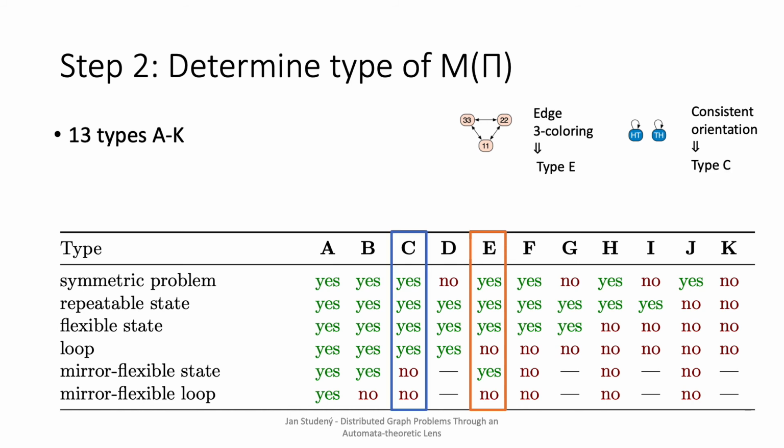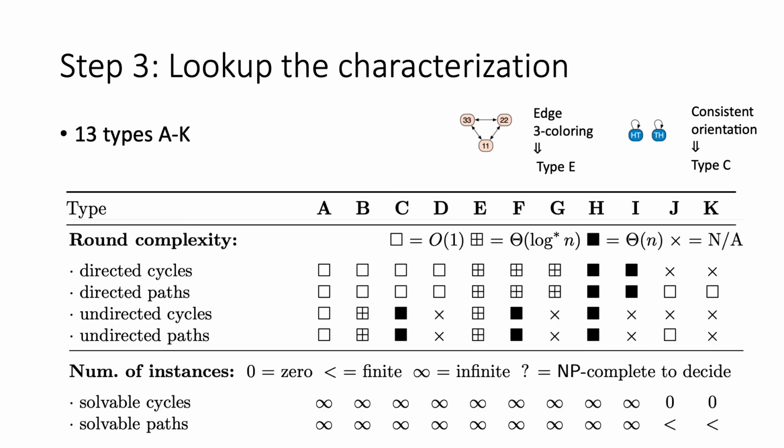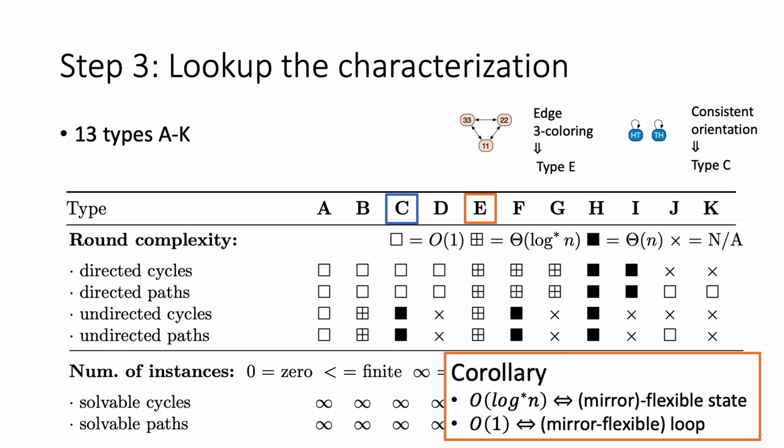And now, finally, we have everything needed to answer the solvability and Brown complexity. The free coloring is of type E, so it will be log-star solvable in both directed and undirected case. For the consistent orientation and any type C problem, it is trivial in the directed case, but requires n rounds in undirected case. Interestingly, from such characterization, we also obtain the converse. That is, any log-star solvable LCL problem in undirected case has to have a mirror flexible state, and the constant time solvable problem in an undirected case has to have a mirror flexible loop.